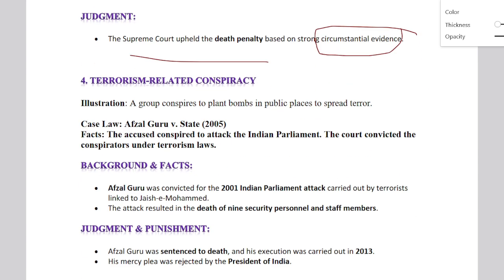Next case is terrorism-related conspiracy. Terrorism-related conspiracy, like planting bombs in public places and spreading terrorism, all these things. So in this case, it is Afzal Guru and State of India, 2005. The accused conspired to attack the Indian Parliament, and the court convicted the conspiracy under the Terrorism Act.